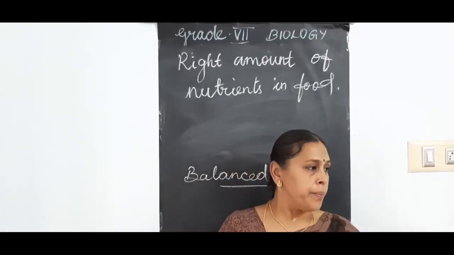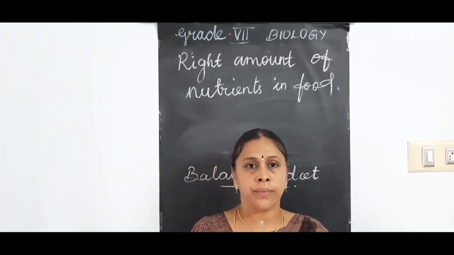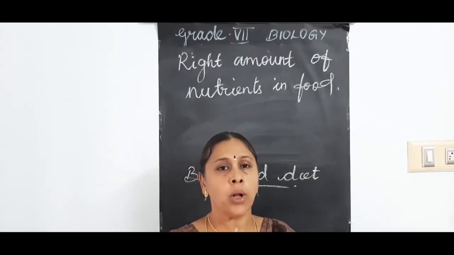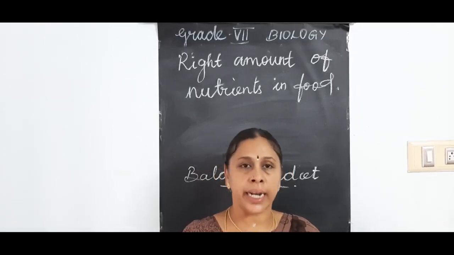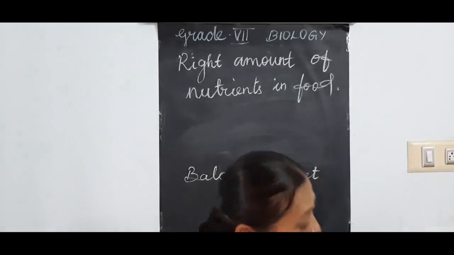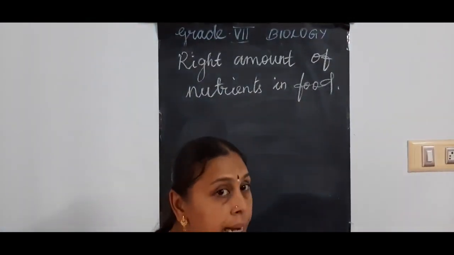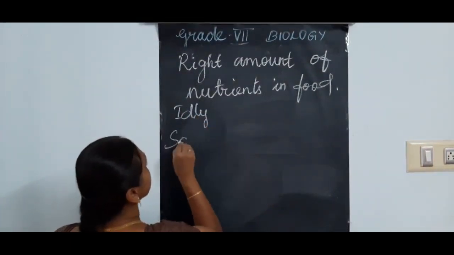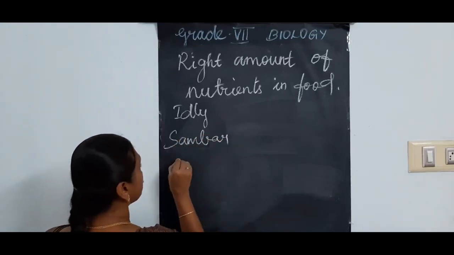For example, in the morning breakfast, let us take. Generally, in almost all houses, they will prepare idli with sambar and chutney. Now let us see what nutrients are present in idli, sambar and coconut chutney.